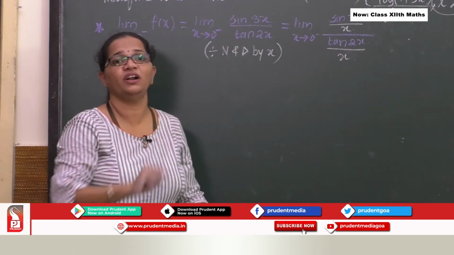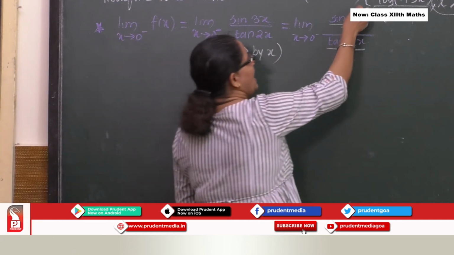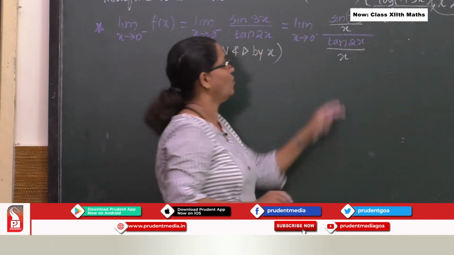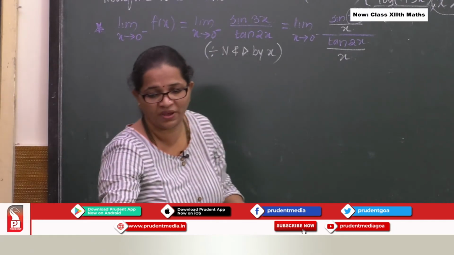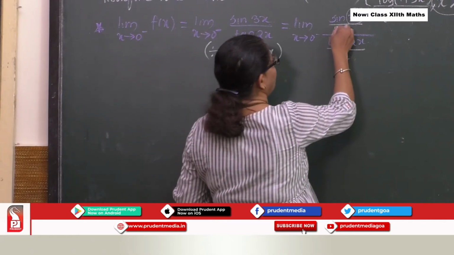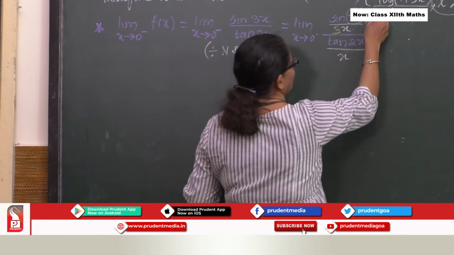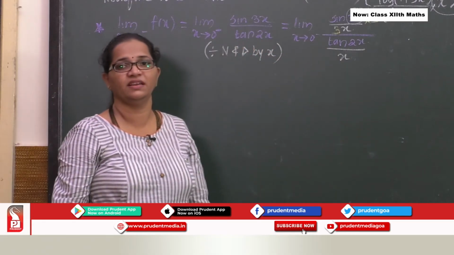This is not the end of the story. I want 3x, but what I have here is just x, so I will multiply by 3. Here also I will be multiplying 3.